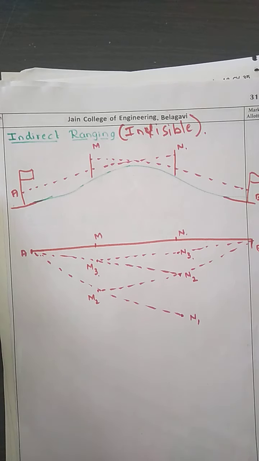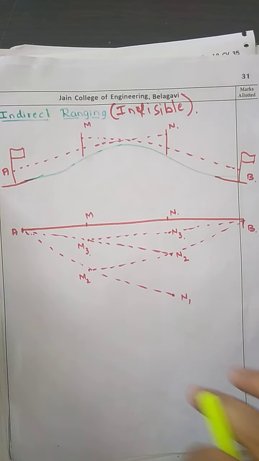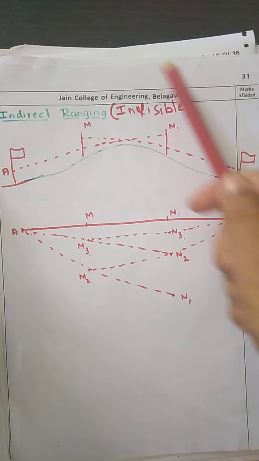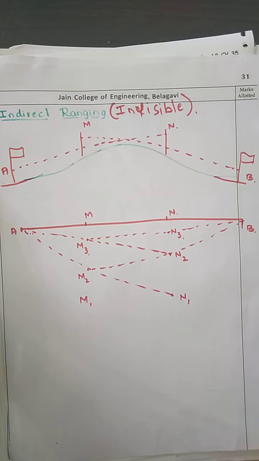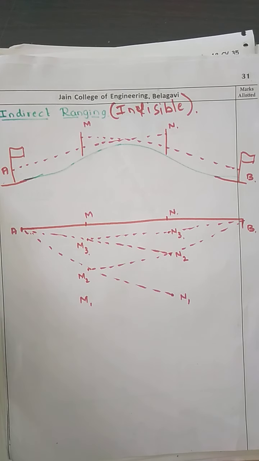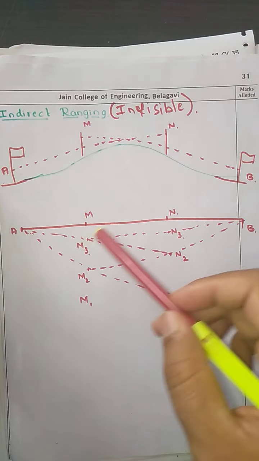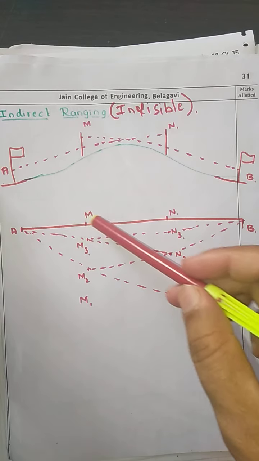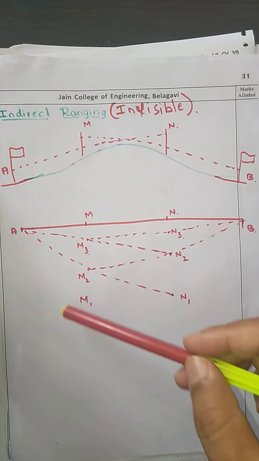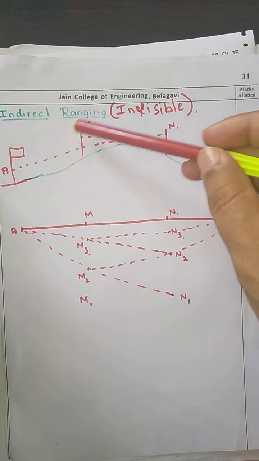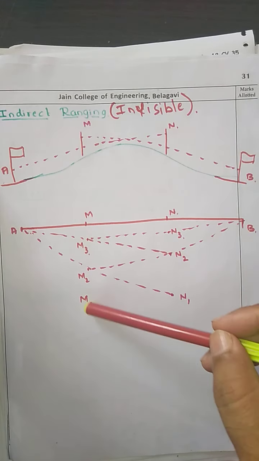Now we will see how to carry out the indirect ranging. This is the side view, and this is the top view. Now the person at M is not in line; the pole has been put at M1.